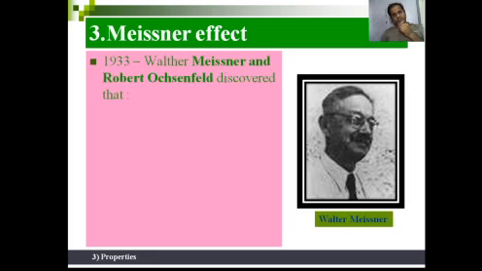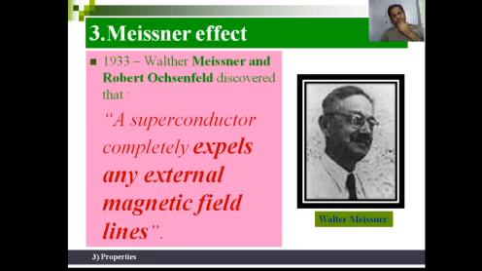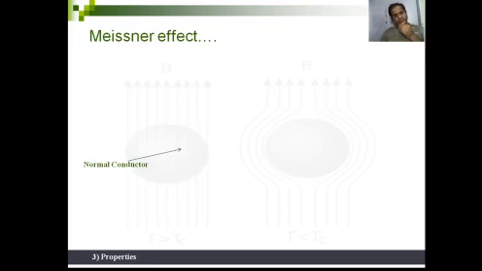He gave a simple statement: in the superconducting state, the material completely expels any external magnetic field lines. Whatever external magnetic field lines are there, they are completely expelled by the material in its superconducting state. So what happens?